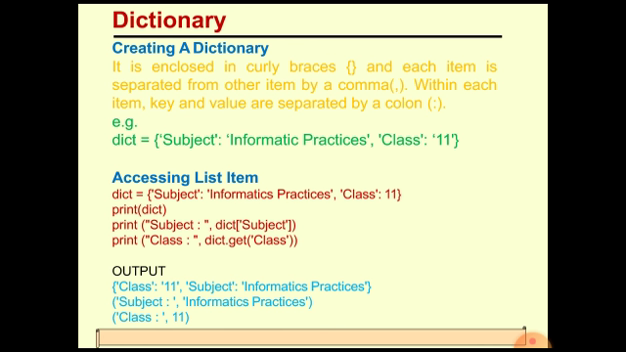Now in the third line we have written dict dot get class. Here the get function is used for accessing the value of any particular key. Whatever key's value we want, we can pass that. Get is a function, so it takes parameters also. We pass the key whose value we want to access as a parameter within the get function. Here we have passed the class key as a parameter, so it will access the value of the class key and display it as the output. In the last line, 11 is printed, which is the value of the class key.